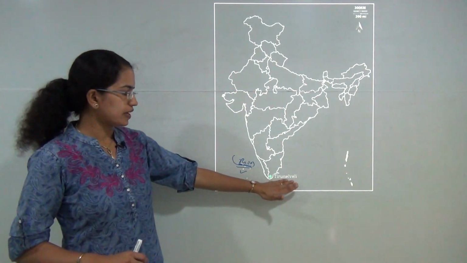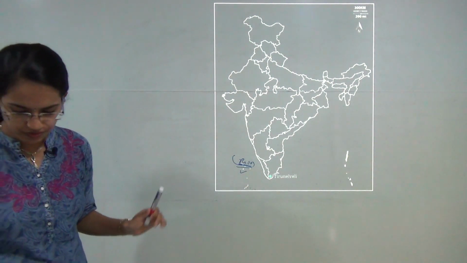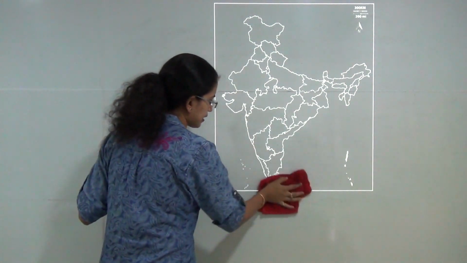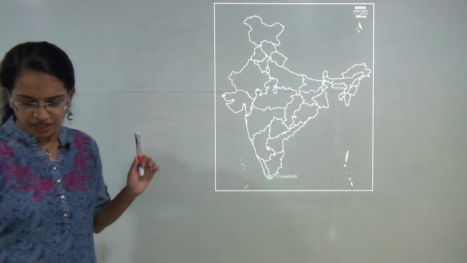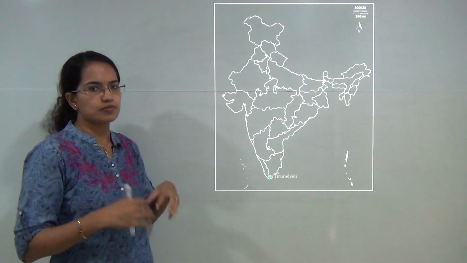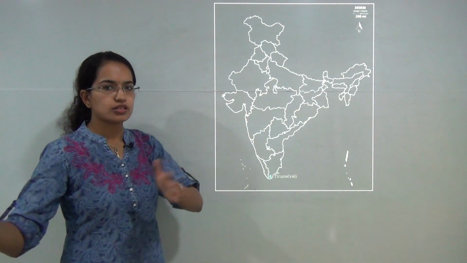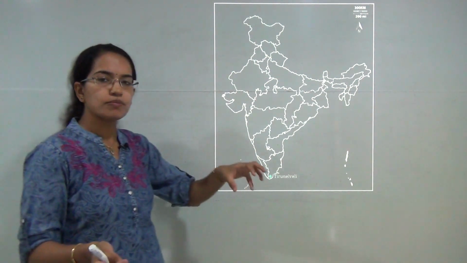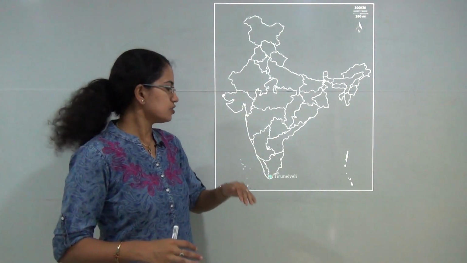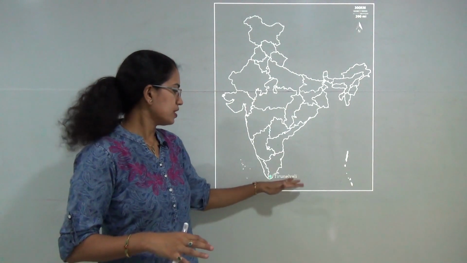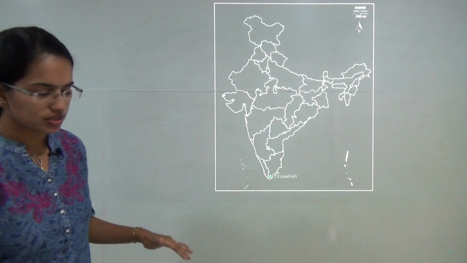The next is Tirunelveli. Tirunelveli is the first town to attain 100% segregation of waste at source from households. It was a clear demarcation of biodegradable and non-biodegradable waste from the houses themselves, and all the houses are working for the same. So Tirunelveli, in Tamil Nadu, was in the news.